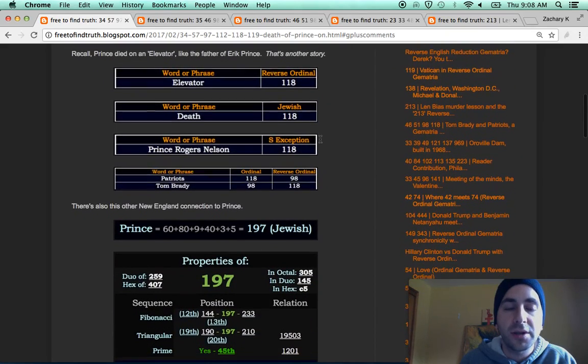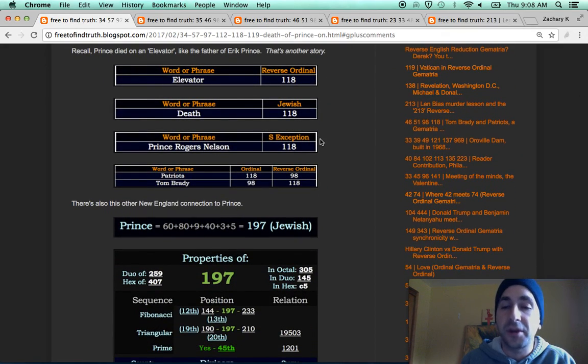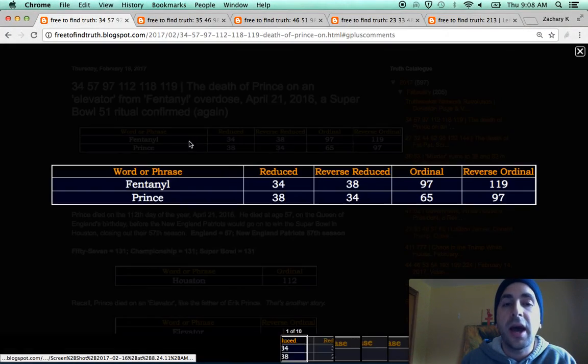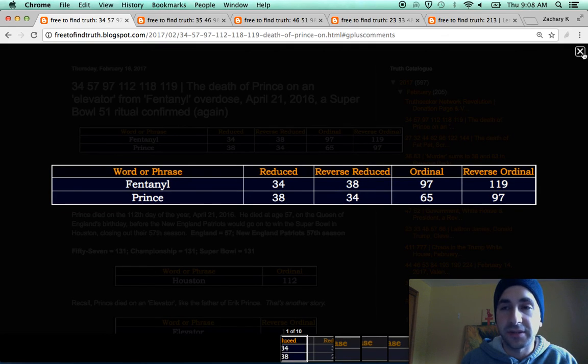The word murder also has gematria of 34 and 38 using those two methods. I should have put that up here. Murder using reduced is 34 and reverse reduced is 38. Just like fentanyl, same thing. Opposite of Prince.